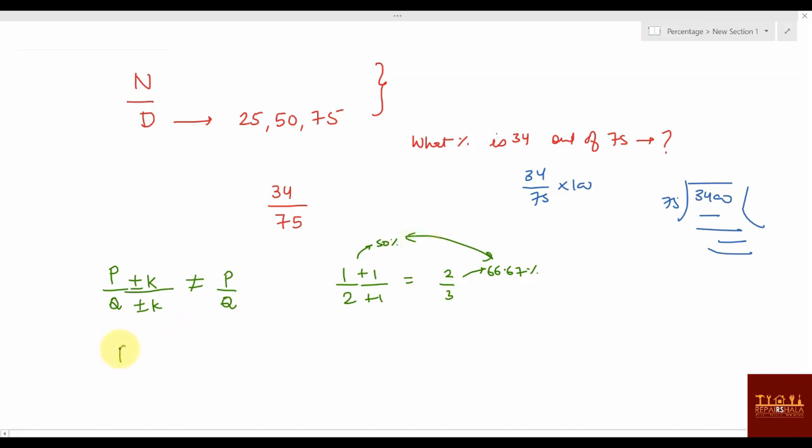But there is a catch. Suppose the same number is given and you are adding something like x and y, and adding or subtracting, both are fine, okay?